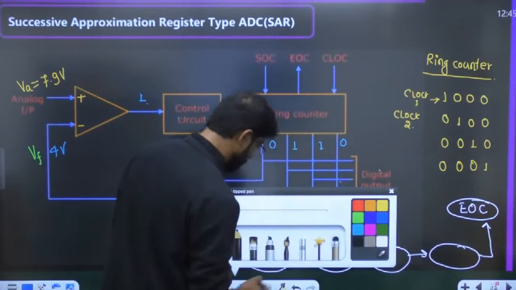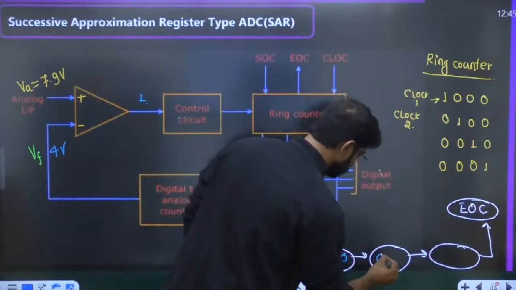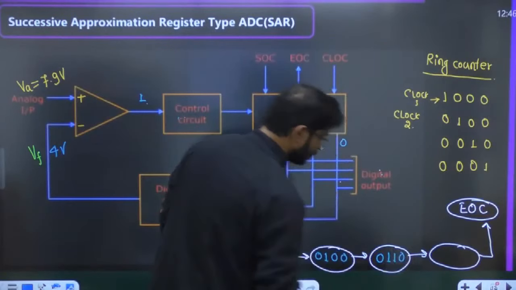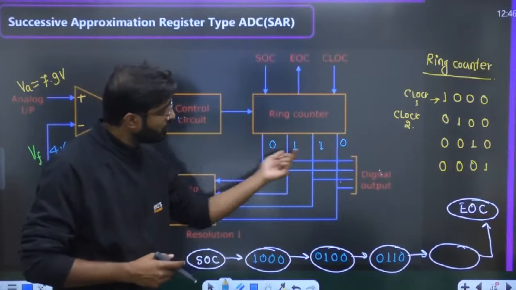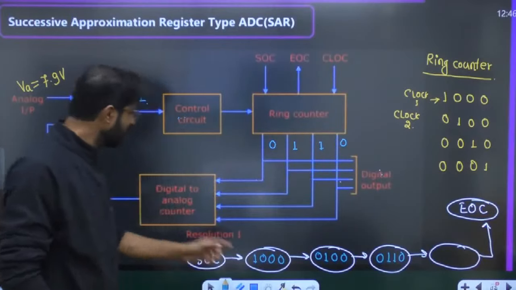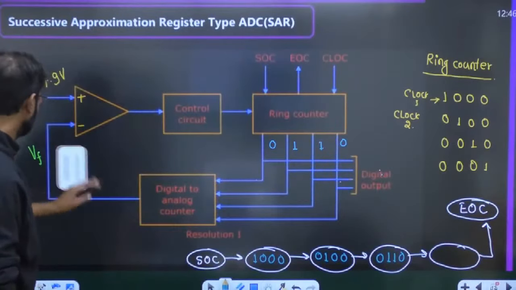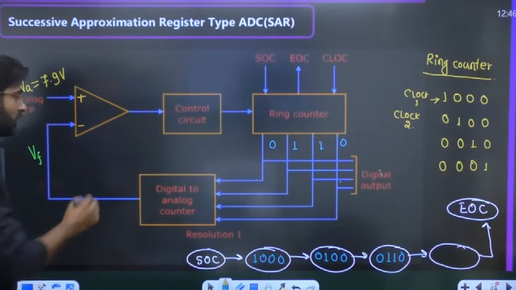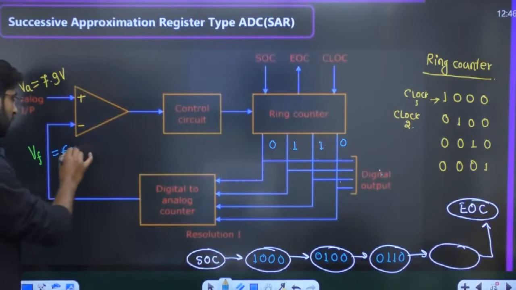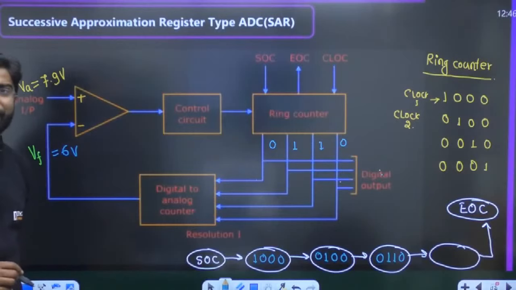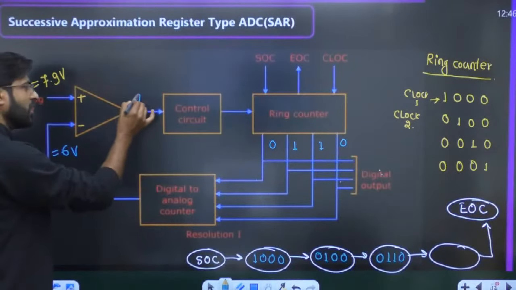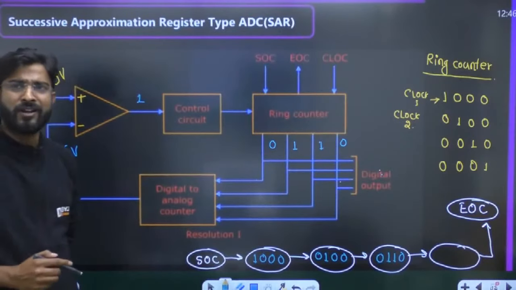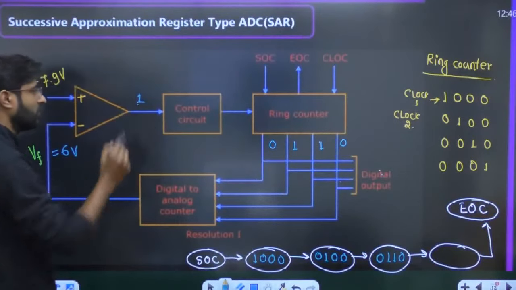after the third clock, the state will become 0110. Now 0110, what should be the decimal equivalent? Sir, 6. 6 into 1, so here you will get 6 volt. Now this 6 volt and 7.9 volt are compared. Which one is greater? Definitely 7.9 volt is greater. So the positive terminal voltage is greater than the negative terminal voltage. So you will get 1.